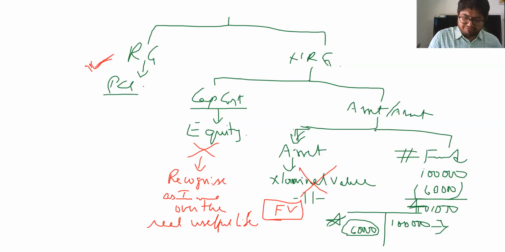That means a fair value of asset should be recognized, and also a fair value of liability should be recognized for the amount of assistance received from the government. And this liability is recognized as income in the books of accounts over the life of the asset. Okay.